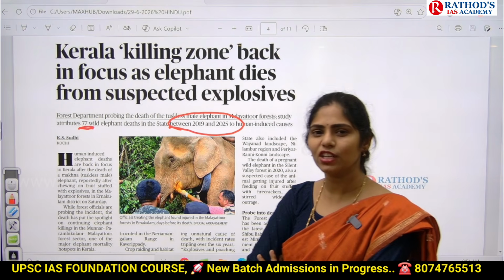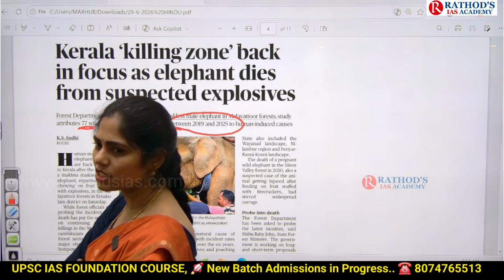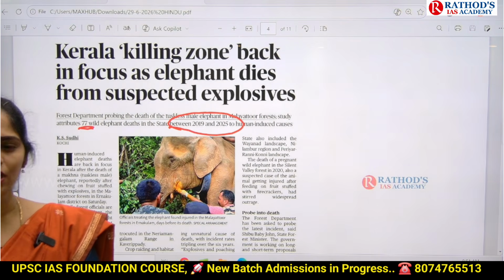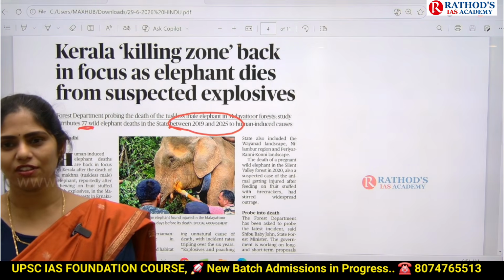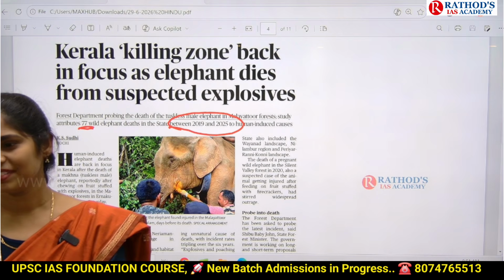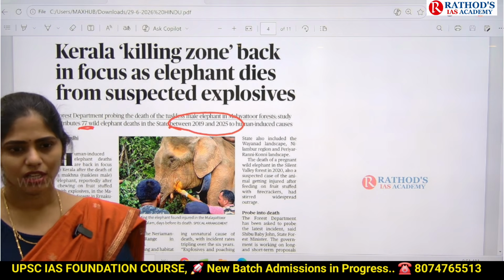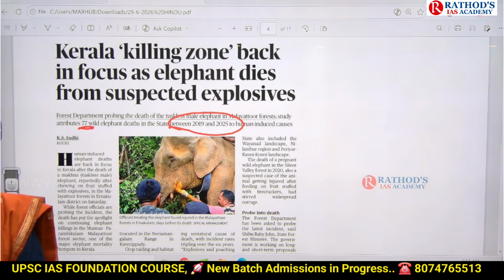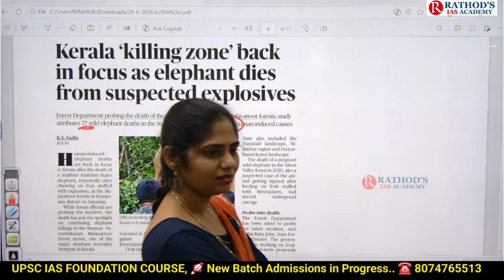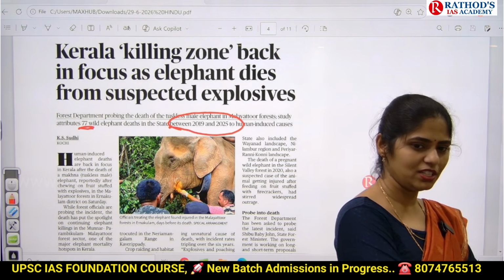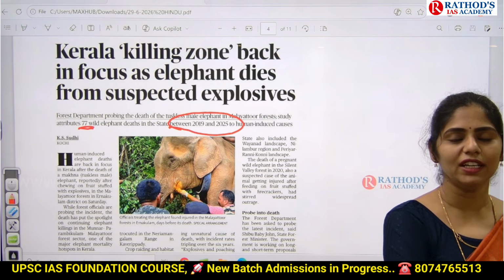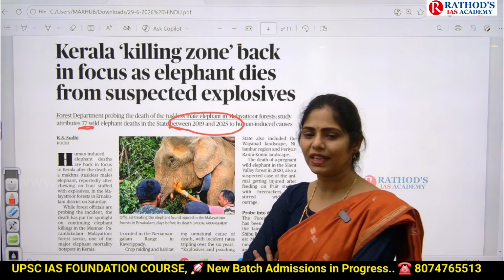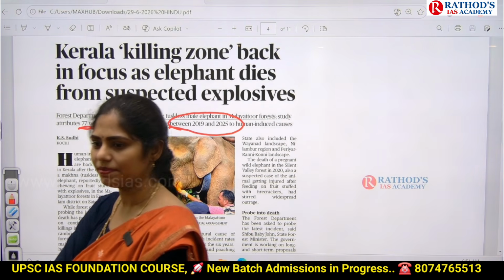That means on average, 77 by 6, how many deaths are happening every year? Around 12 to 13 elephants. That means if you take monthly, one elephant. So from 2019 onwards, on average one elephant is killed every month.